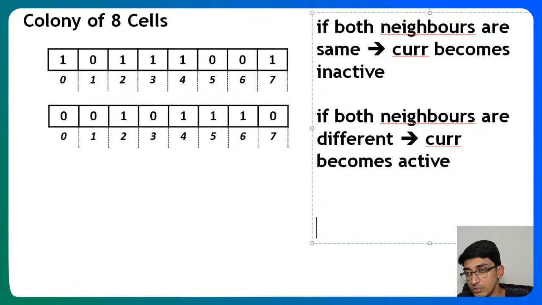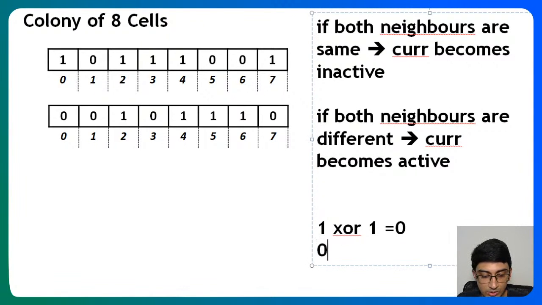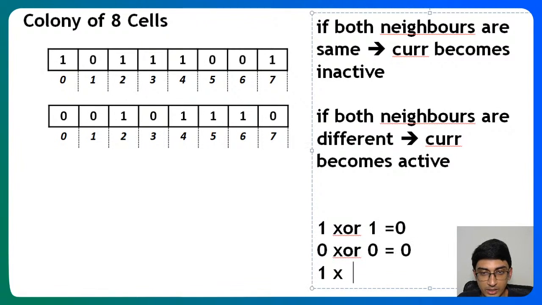And so a slight bit of trivia for all of you, as I had mentioned, was what is a bitwise operator: the operator where when both are same, it becomes inactive, and when both are different, it becomes active. So this could also be signified using an XOR, right? For those of you who know, 1 XOR 1 is equal to 0. 0 XOR 0 is also equal to 0. 1 XOR 0 is equal to 1, and 0 XOR 1 is also equal to 1. So you could use an XOR operator. I'm not going to do that, but it's just a simple bit of trivia for you. So that's one thing, right?